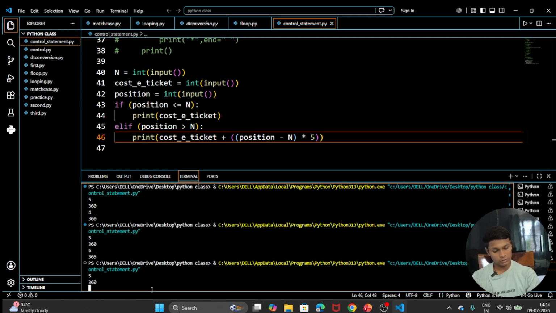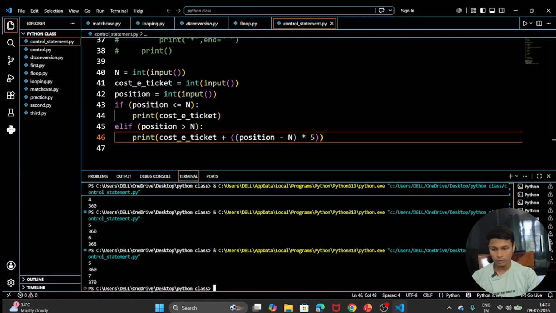If the position is 7, the price will increase by 10, because 5 plus 5 is 10, so 10 will be added. After every person's ticket, the price increases and again increases. Every time the price will increase by 5 rupees. That's why if the position was 7th, the ticket buyer will give 10 rupees extra to take the ticket.